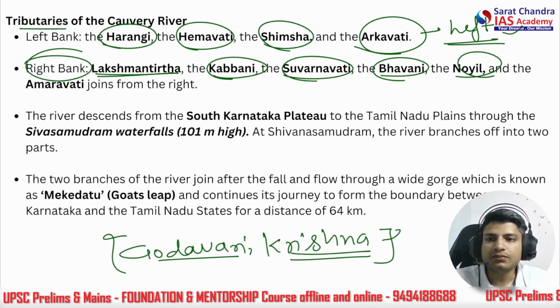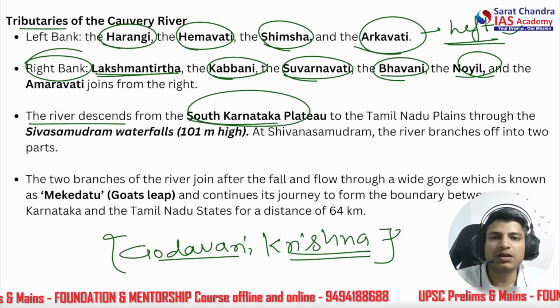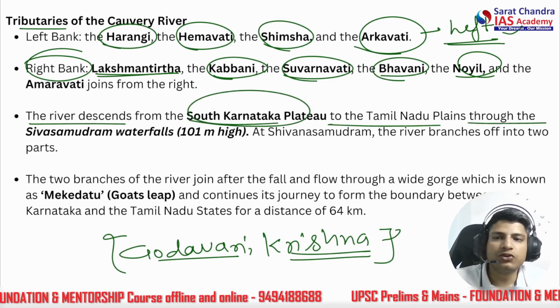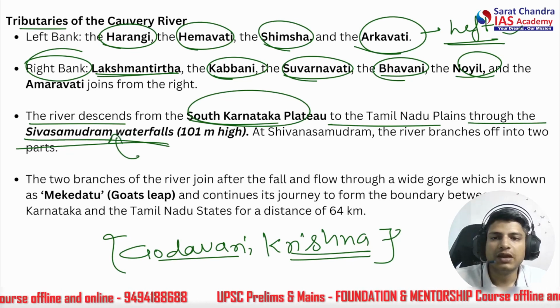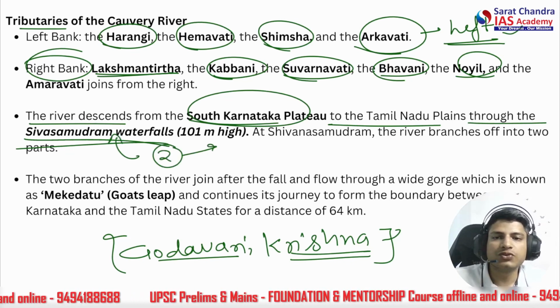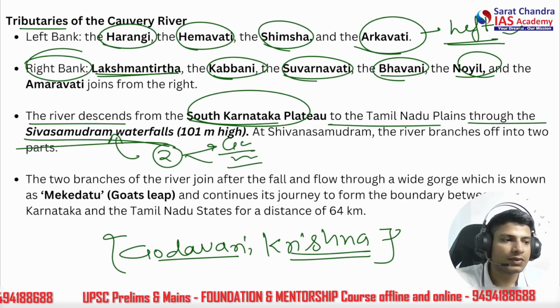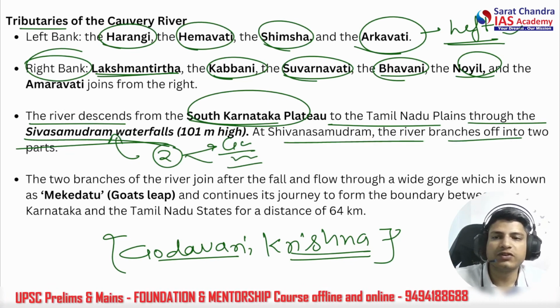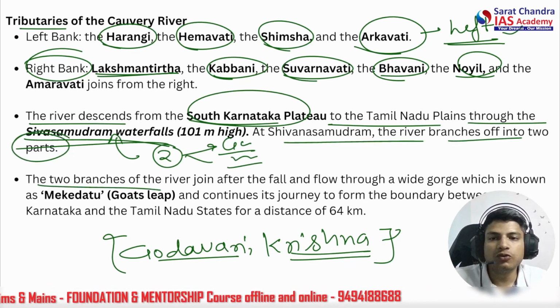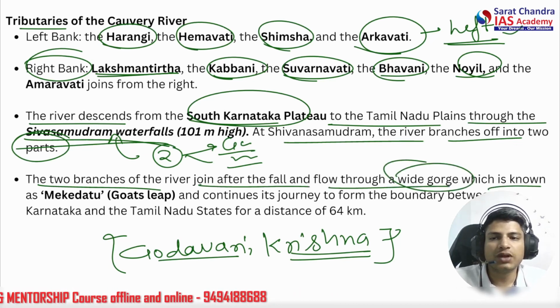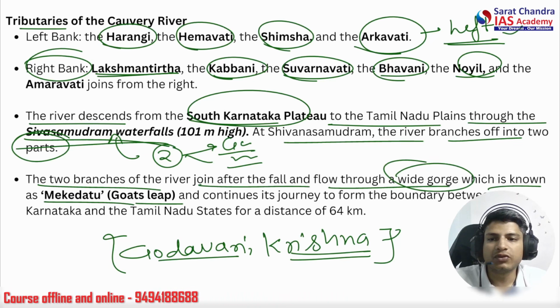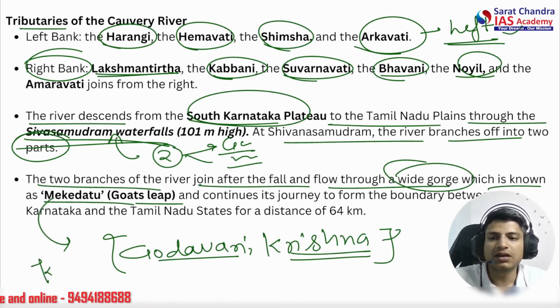The river descends from the South Karnataka plateau to the Tamil Nadu plains through the Shivasamudram Falls. Please remember this. We have already talked about the Shivasamudram Falls. It is divided into two falls, Barachukki and Gaganchukki. At Shivasamudram, the river branches into two parts. These two branches of the river join after the fall and flow through a wide gorge, which is known as the Mekedatu, Goat's Leap. So, this is also one issue between Karnataka and Tamil Nadu.